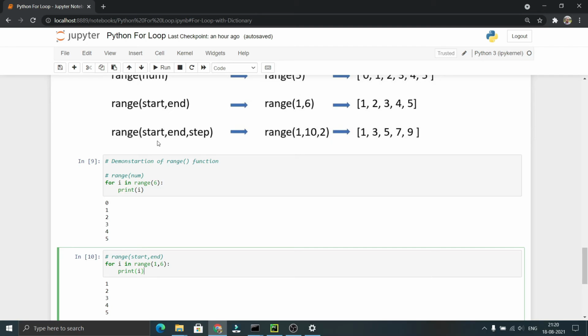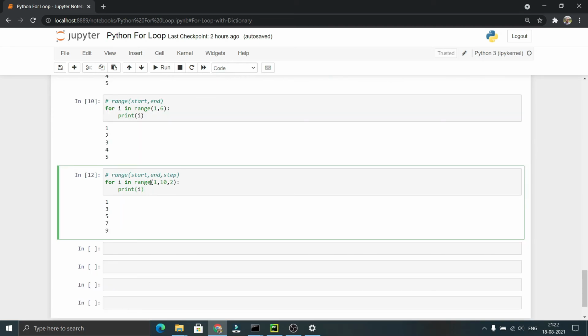We can use the step along with start and end. When we use the step value, the sequence will be starting from the start value. Here it is 1. As we have given the step value as 2, it will return a sequence of elements whose difference will be 2, starting from 1. So the start element will be 1 and then 3, 5, 7, 9. You can see here I have given range of 1, 10, 2. So it prints the values starting from 1 with a step of 2, that is with a difference of 2, until n minus 1, that is 9. So it printed 1, 3, 5, 7, 9.